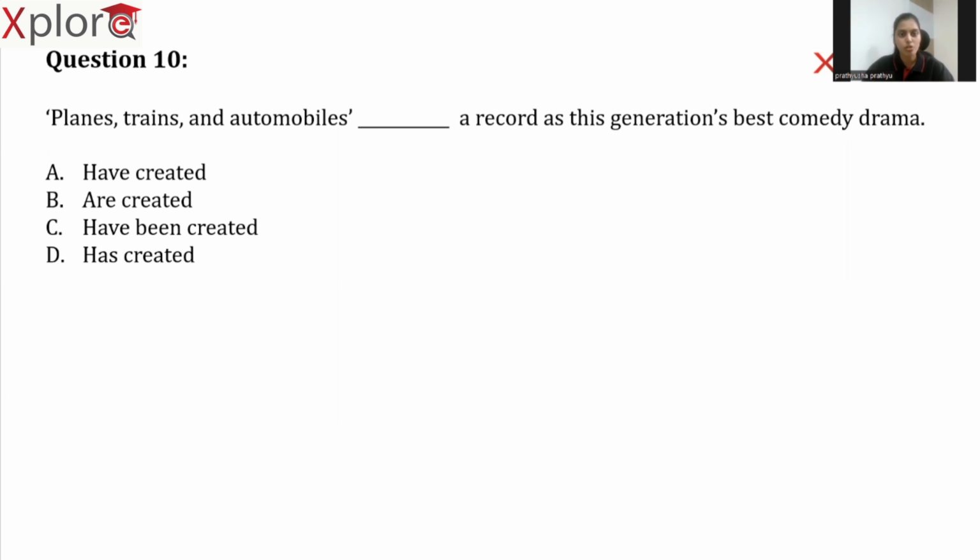Planes, trains, and automobiles blank a record as this generation's best comedy drama. Option A, have created. Option B, are created. Option C, have been created. Option D, has created. Just now I have told you in the previous question that this is the title of the comedy drama, right? Hence it is the title. Obviously, our verb should be singular.